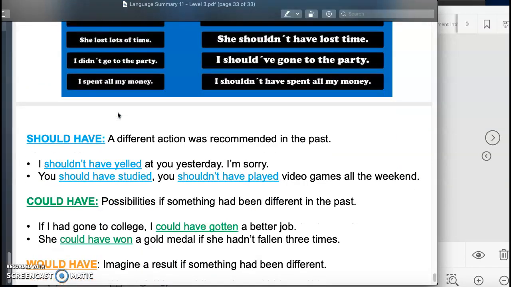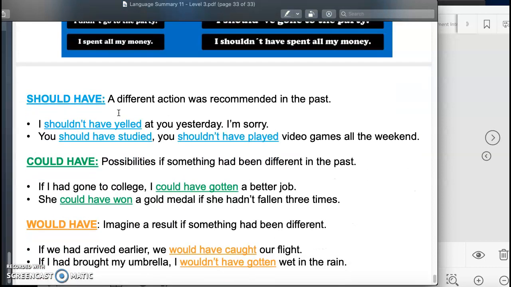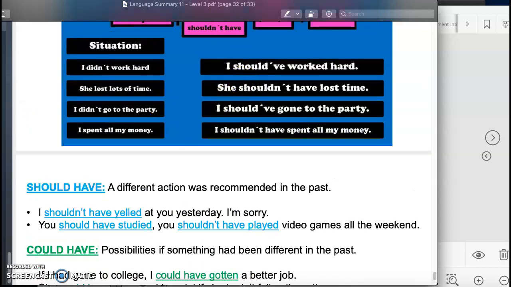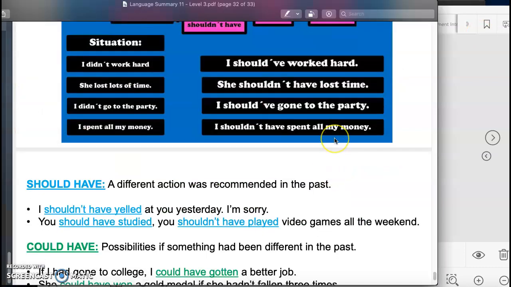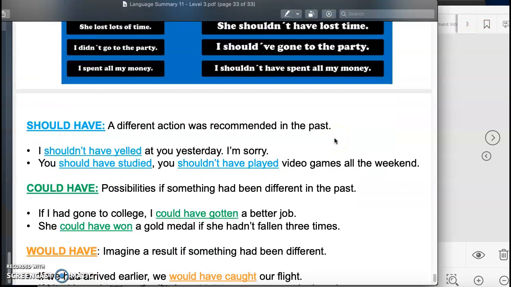So we have should have. So I am just recommending a different action in the past. For example, I didn't work hard, so I should have worked hard. I didn't do the internship. I should have done the internship. I took the student loan. I shouldn't have taken the student loan. So I'm basically giving a recommendation about an action in the past.